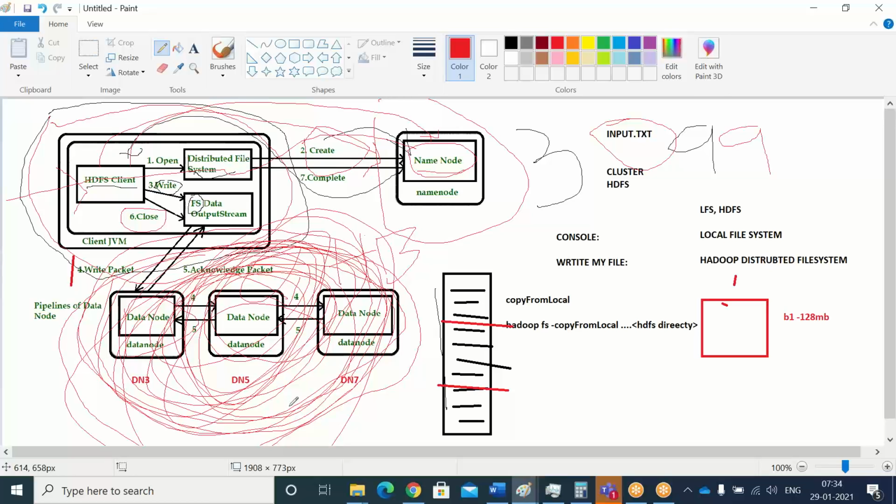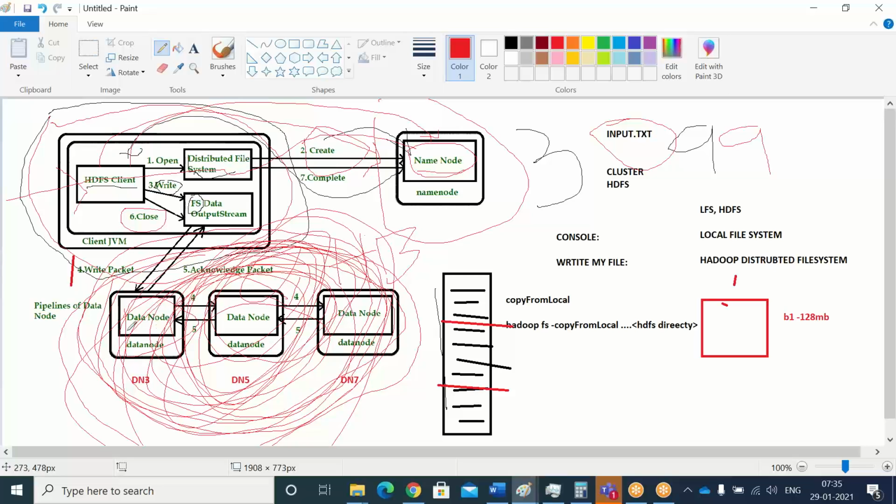Okay. See, job tracker and task tracker. The task tracker is within the data node. The job tracker is with the name node. The name node will contain the job tracker. The job tracker will be responsible for collecting the entire task tracker output details. See, within the job we have the tasks, right? That means the name node is controlled by the job tracker. The job tracker will collect all the task tracker information.